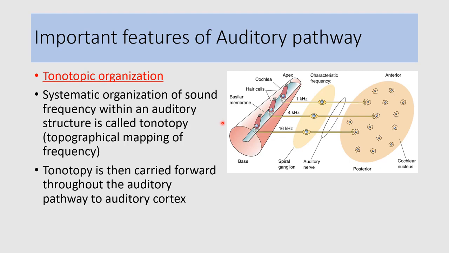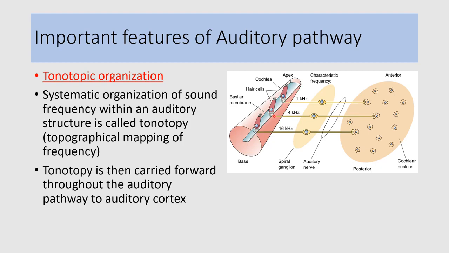Systematic organization of the sound frequency within an auditory structure is called tonotopy. So topographical mapping of frequency is the tonotopic organization. Here we can see the structure of the basilar membrane and various inner hair cells innervated by the afferents of the cochlear nerve.